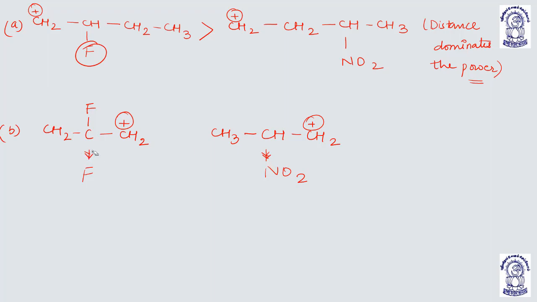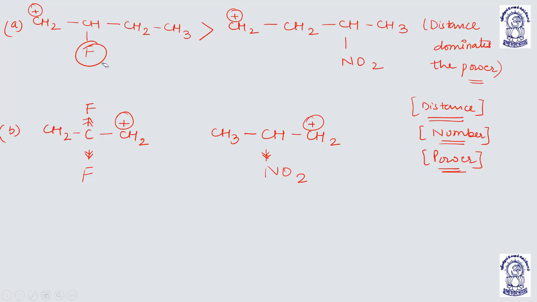there are two groups. So there are three things you have to remember. First is the distance, second is the number, and third is the power. Distance, number, and power.